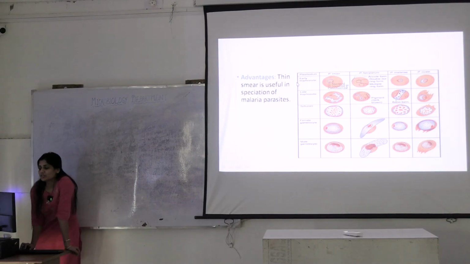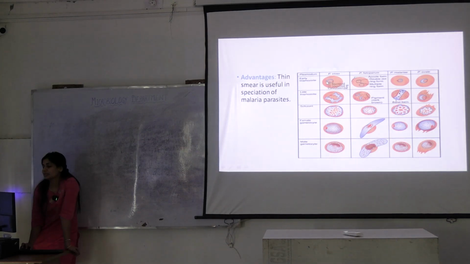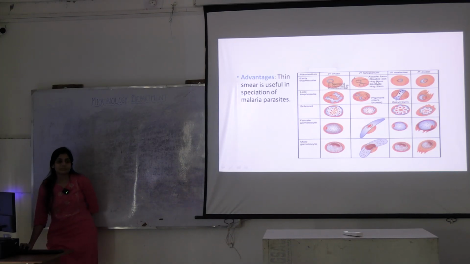See, the first stage, early trophozoite stage, all of them have a ring-like structure. You see, this is the nucleus, the red colored thing. Then this is cytoplasm, and inside it the vacuole. This is common for all species in the early trophozoite stage, right? Vivax, falciparum, malariae and ovale. But what is the difference in falciparum? They appear in multiple form. Multiple rings within the RBC, known as accole form. This is the difference for falciparum.